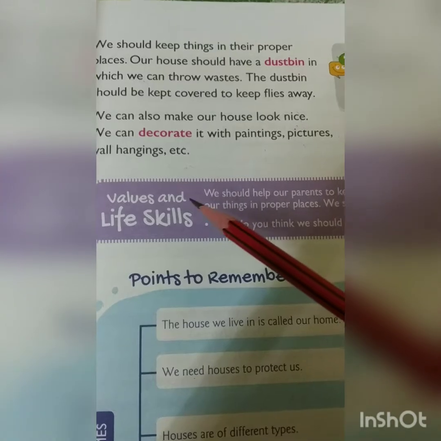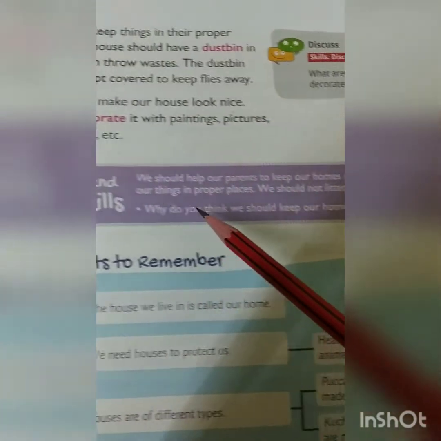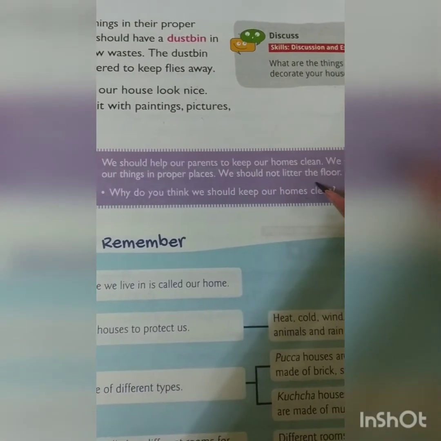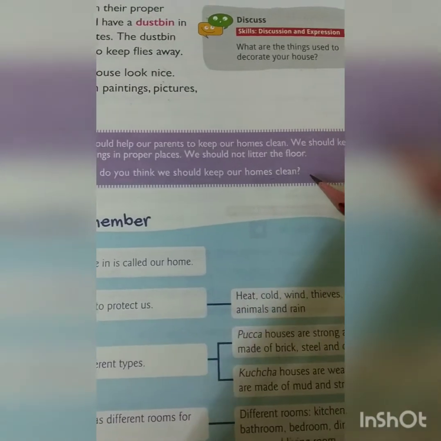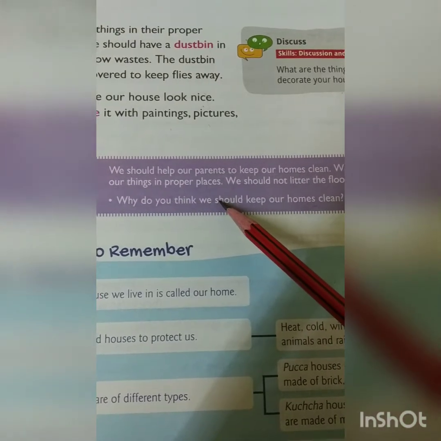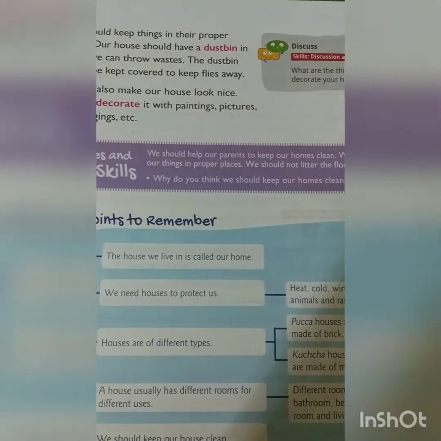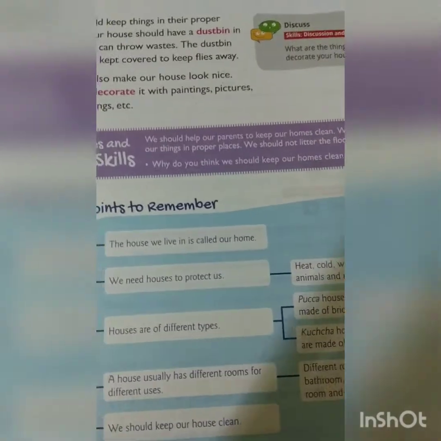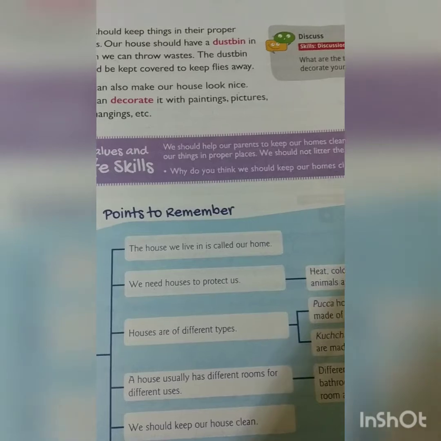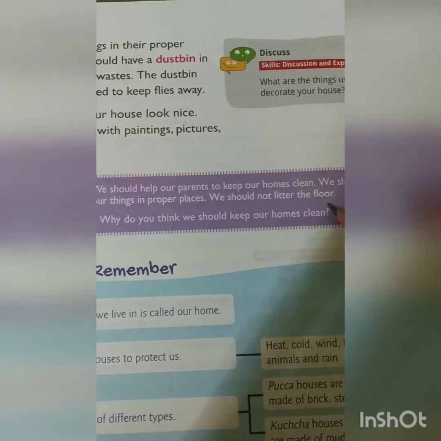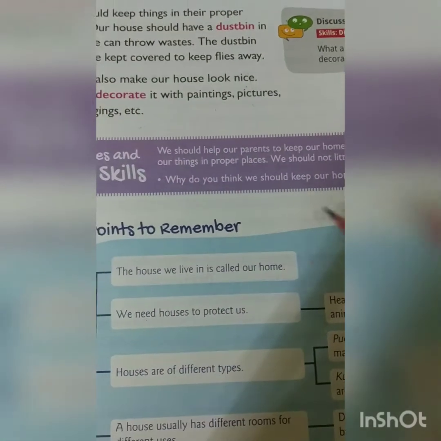Okay. Now we are going to see values and life skills. We should help our parents to keep our house clean. What should you do? You should keep your things in proper places. For example, if you use your school bag while doing your homework, after doing your homework you have to keep the books all inside your school bag, not here and there. Okay. Then we should not litter the floor. We should not make our house dirty.